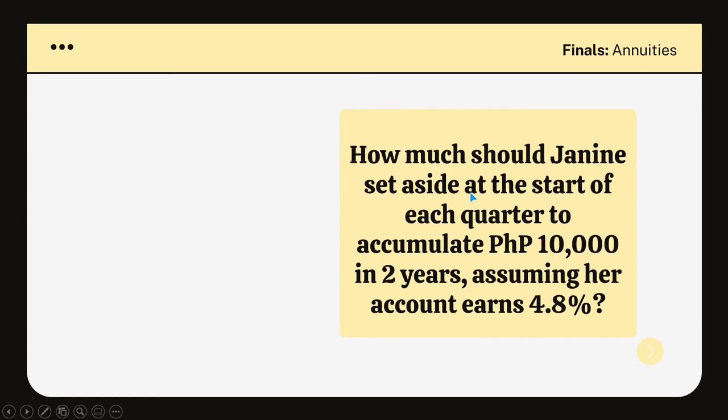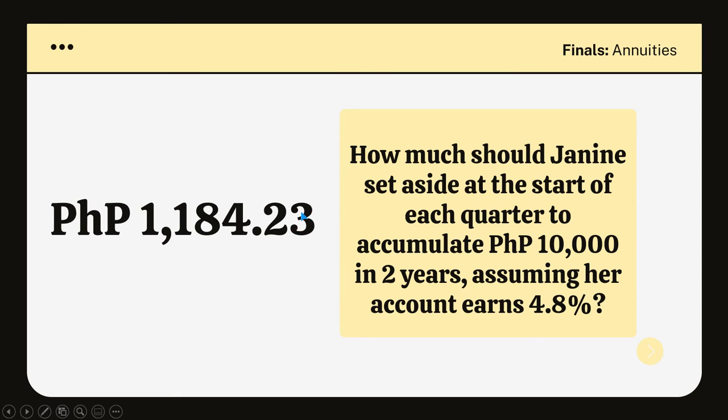How much should Janine set aside at the start of each quarter to accumulate 10,000 pesos in 2 years, assuming her account earns 4.8%? So, the answer is she needs to set aside 1,184 pesos and 23 centavos each quarter. Okay? So, that's roughly around 4,000 mahigit kada taon. So, how were we able to compute that?